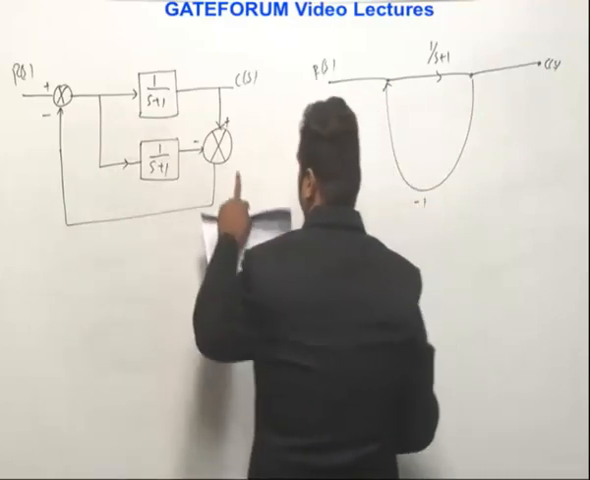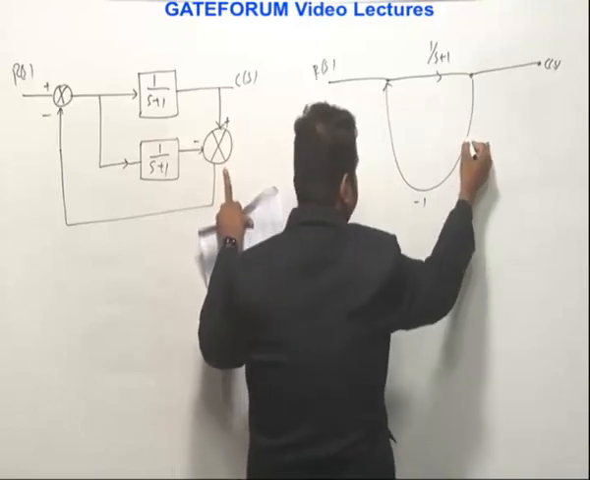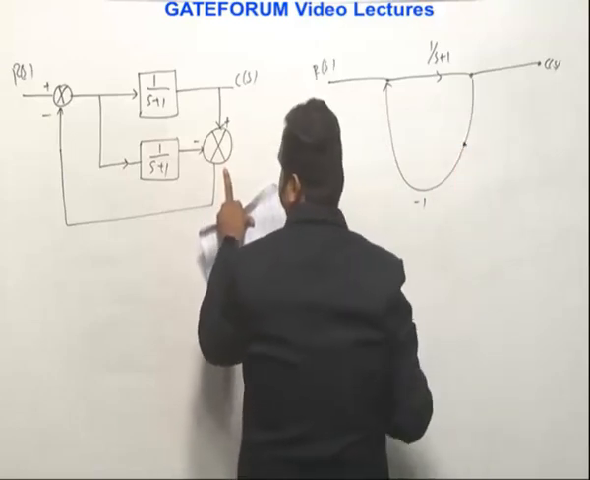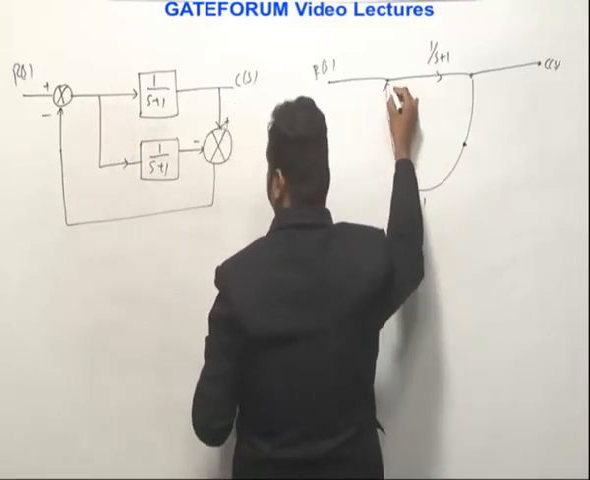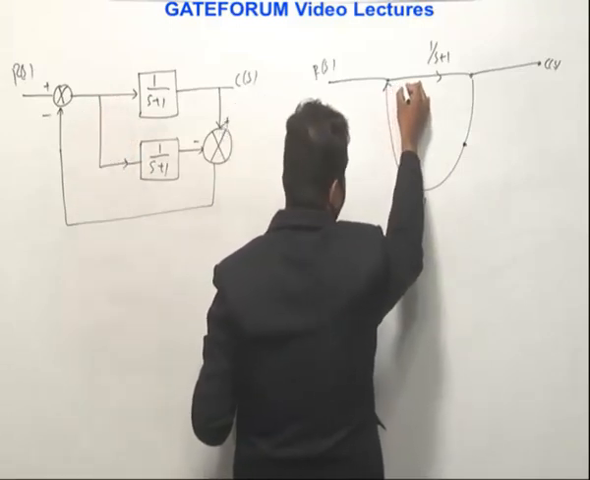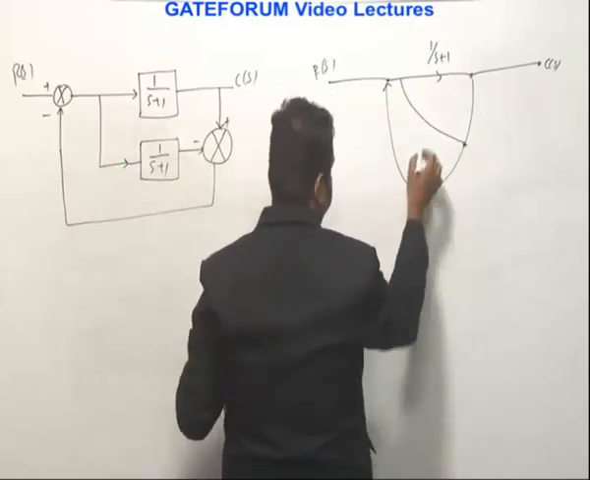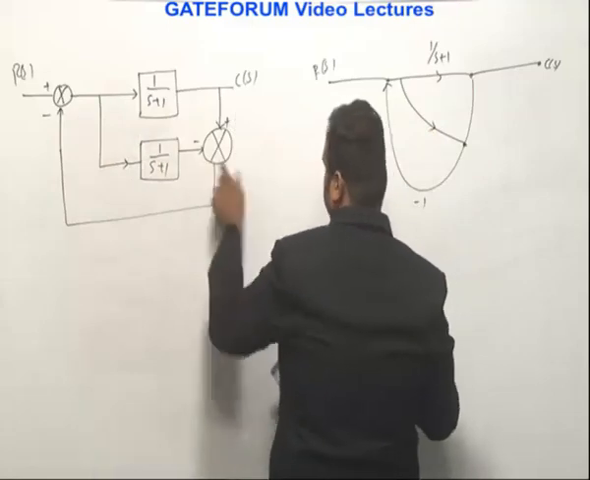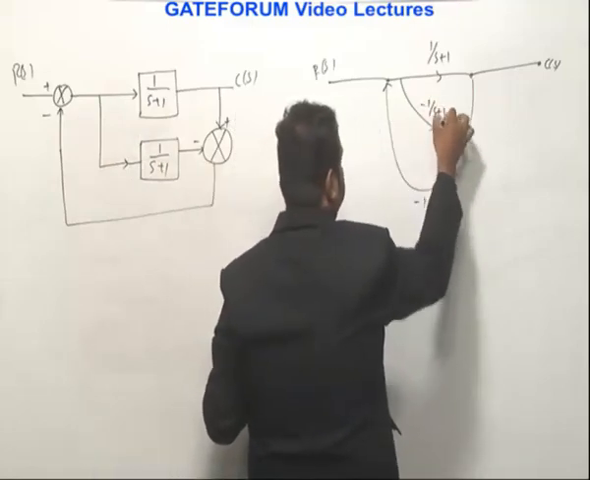And for this summer, where is it? This is from this node, right? So I am putting a dot here, so this is this. And what about this path? This is from here itself, right? And see the arrow mark, it is in this direction. And that too, a negative sign is there. So I am writing here, this path gain is minus 1 by s plus 1.